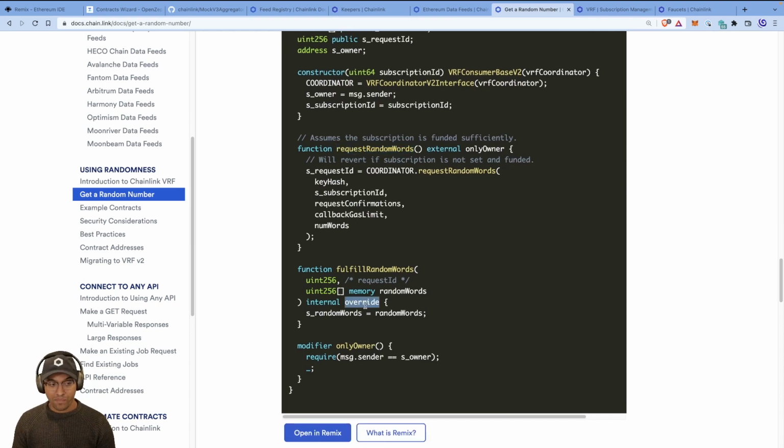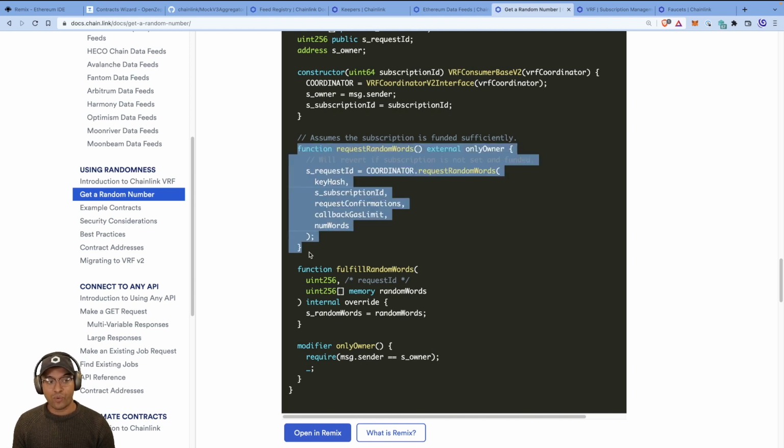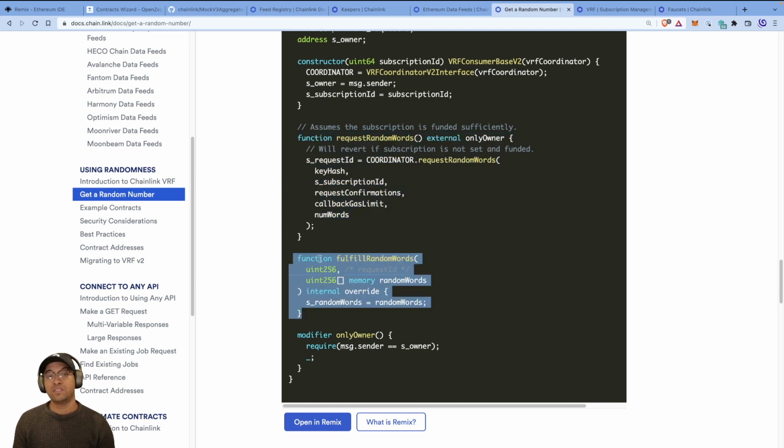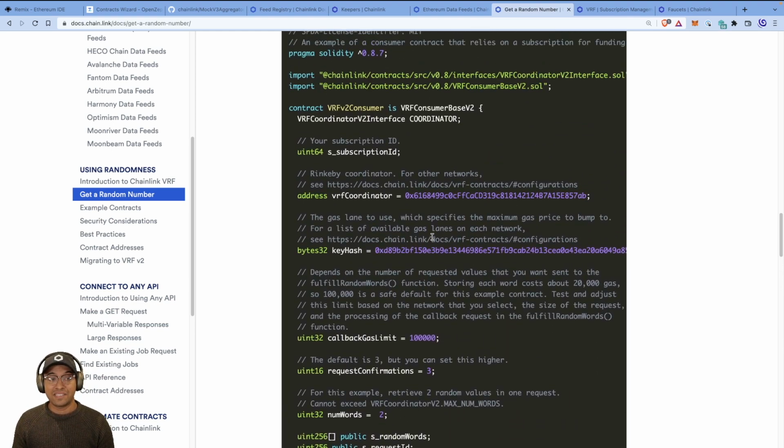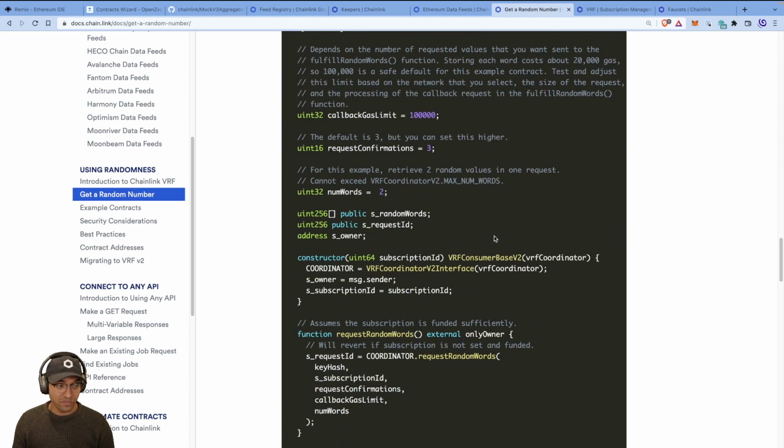And then there's a callback, right? Which is what this callback gas limit applies to. When I said set it to 500, that's the amount of gas that we're saying the callback is allowed to have to execute its function. Now, the fulfilling random words is where we receive an array of the random words that we requested in request random words. So we request it and we get the values in a separate function via a callback. So we need to implement both a request random words and a fulfill random words. We need to implement both of these functions in our contract since we are extending VRF consumer base v2, right?